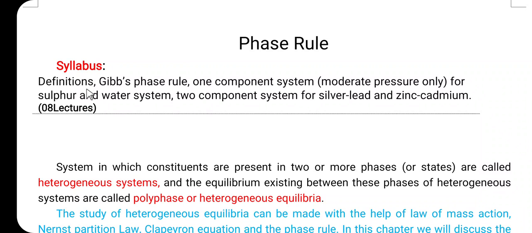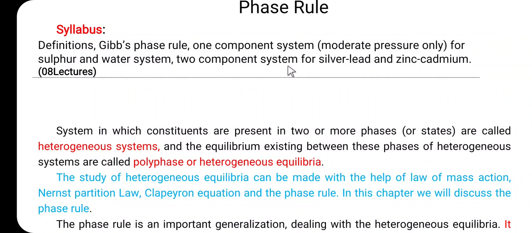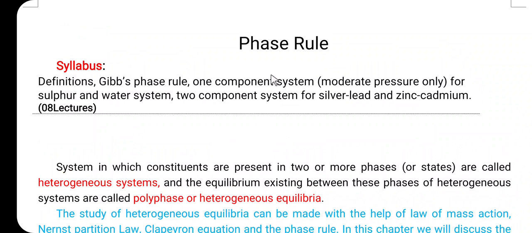So the definitions: Gibbs phase rule, one component system at moderate pressure only. So here the one component systems such as sulfur and the water systems, then two component systems for silver, lead and zinc, cadmium. So here friends, this is the syllabus of the phase rule. In today's lecture, we are going to discuss some basic concepts of the phase rule, or the basic definition of the phase rule.